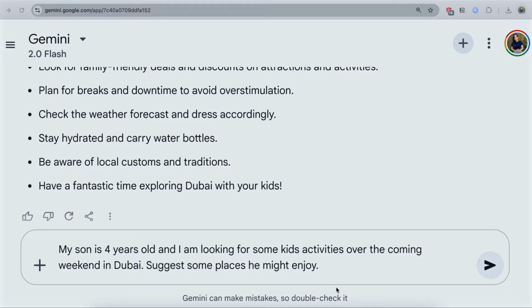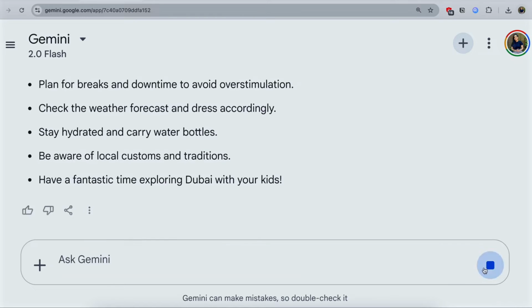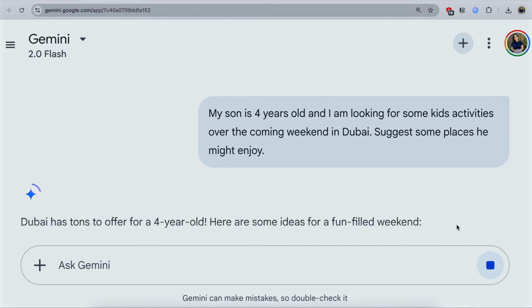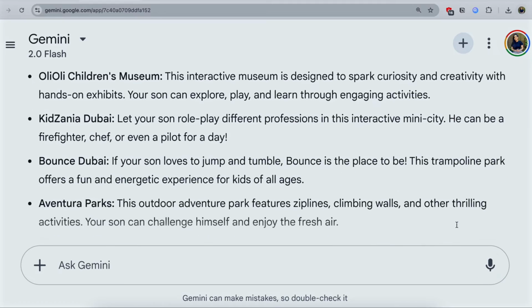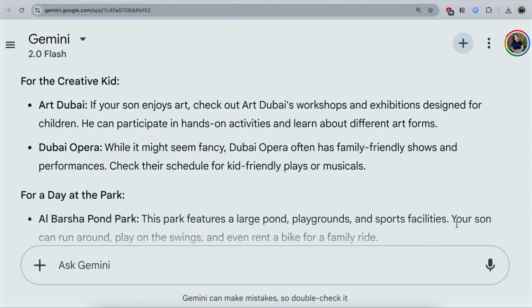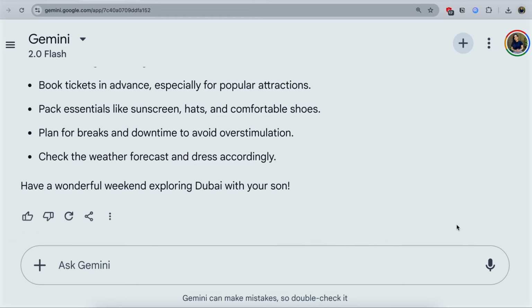Let's rewrite this prompt to add more context. My son is 4 years old and I'm looking for some kids' activities over the coming weekend in Dubai. Suggest some places he might enjoy. The response has improved, but I want to tailor it to my son's preferences.